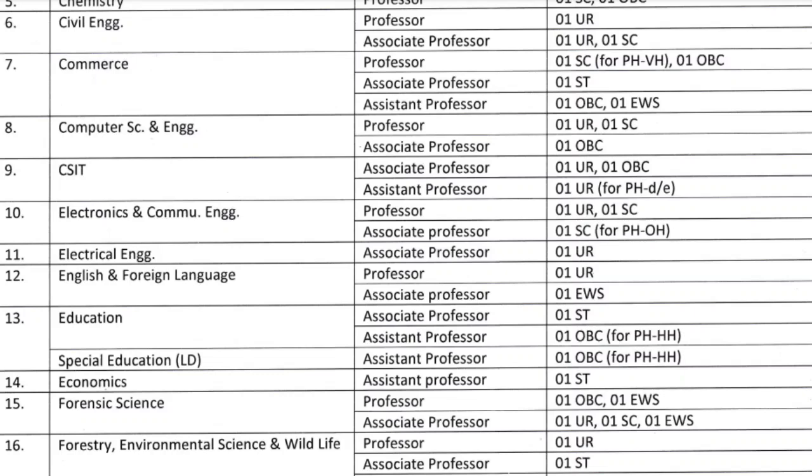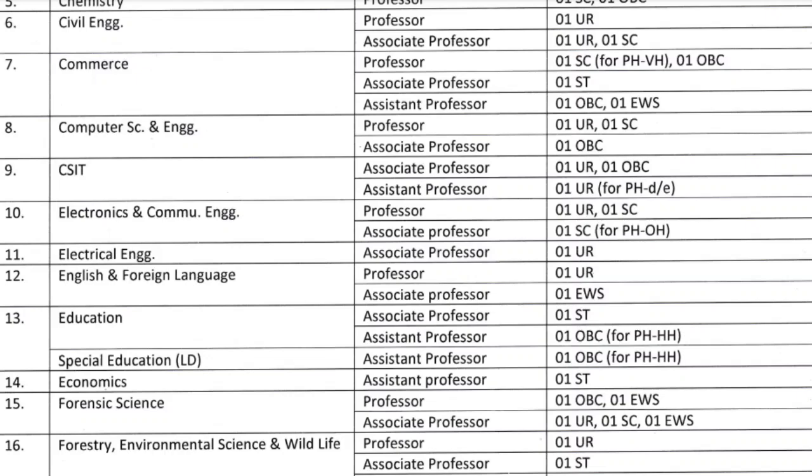Electrical Engineering, Associate Professor, number of vacancies 1. English and Foreign Language, Professor and Associate Professor, number of vacancies 2. Education and Special Education, Associate Professor, Assistant Professor, number of vacancies 3. Economics, Assistant Professor, number of vacancies 1. Forensic Science, Professor and Associate Professor, number of vacancies 5.